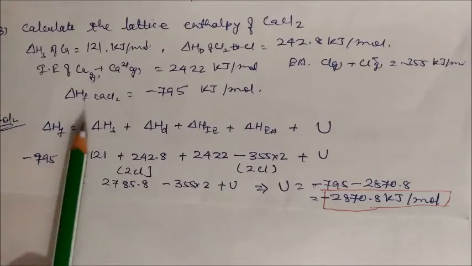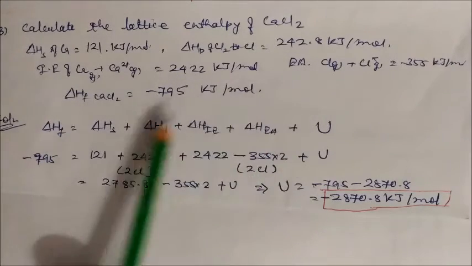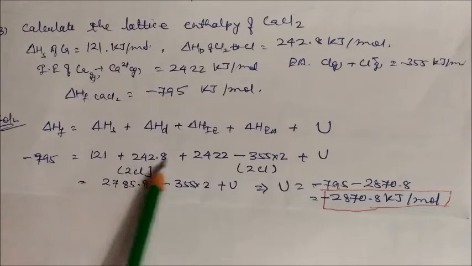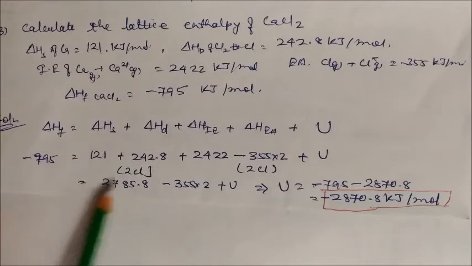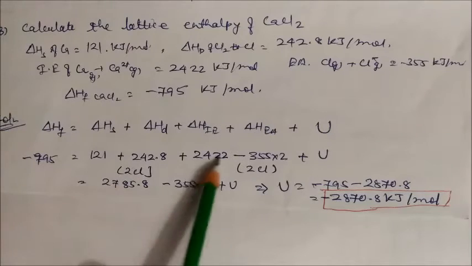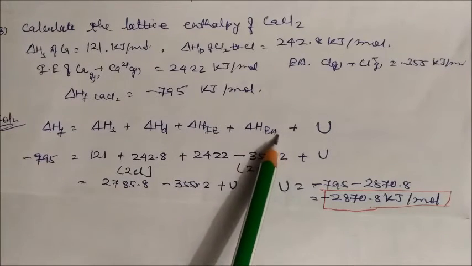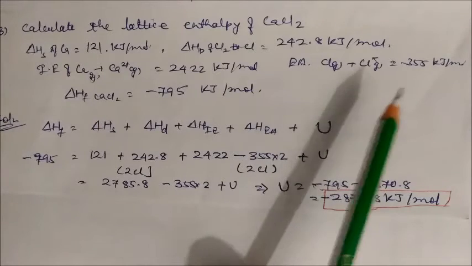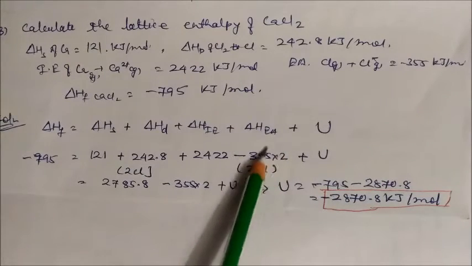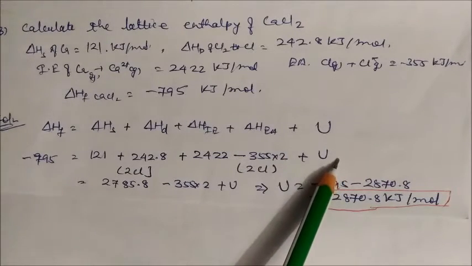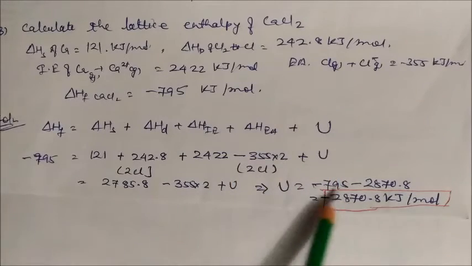Since this is calcium chloride, the dissociation energy will be the full 242.2 because we require 2 Cl. Then the ionization energy, and the electron affinity. For 1 Cl they have given the value per mole, so for 2 Cl it will be multiplied by 2, plus the lattice energy. On solving, you will get this answer.